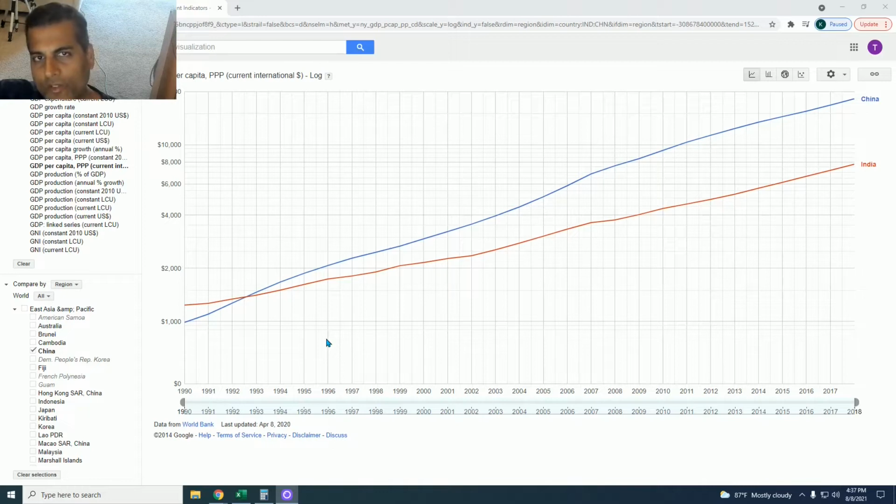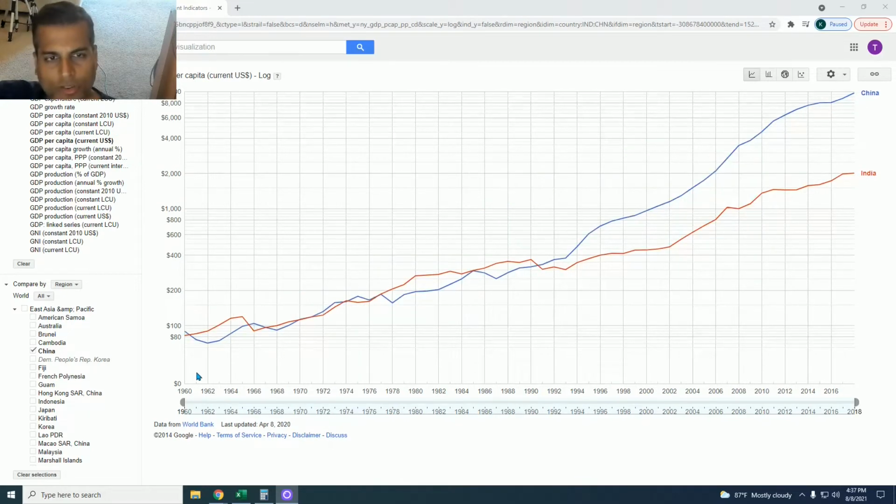Now, what are some of the reasons for this? As we go back to the nominal GDP metric, the problem is India underinvests in its own people. It has underinvested in primary education, which China did not. In India, 25 to 30% of children are still illiterate, whereas in China, almost no school-age children are not in school. Secondly, India invests very little in public health.